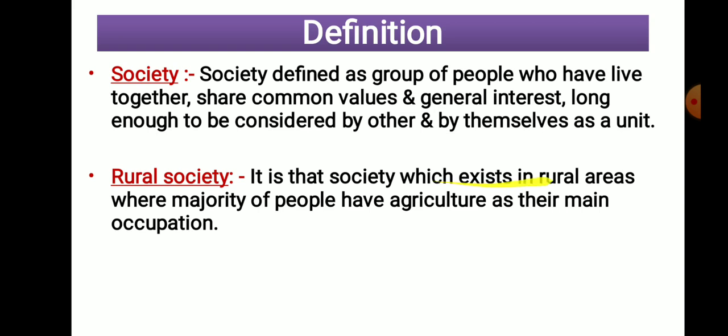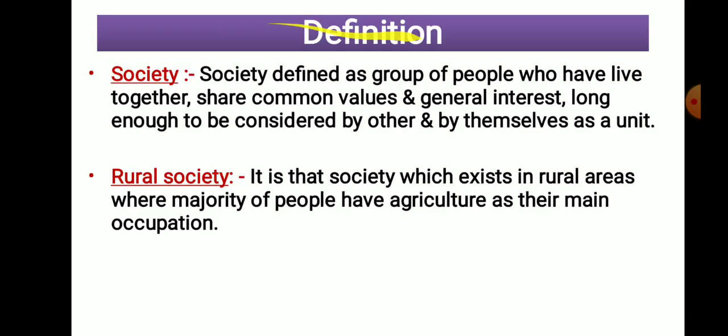The people living in a rural area form the rural society, but the majority of people have agriculture as their main occupation. So that society we can refer to as a rural society. Now the major point of this topic is the characteristics of rural society. In the exam you will be asked to define rural society and explain the characteristics of rural society.